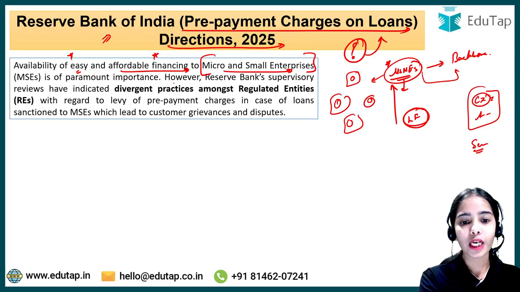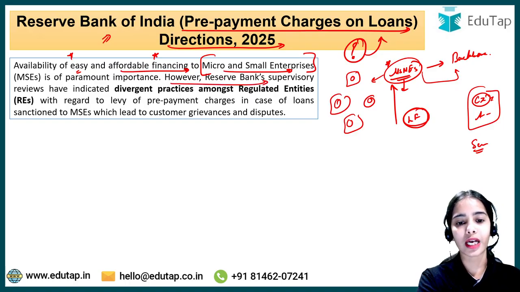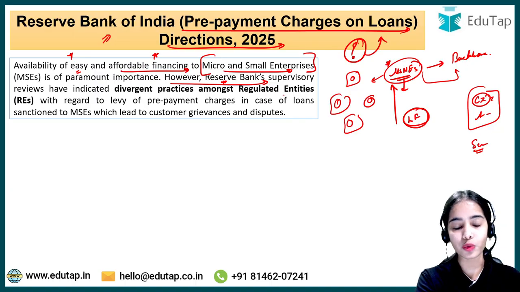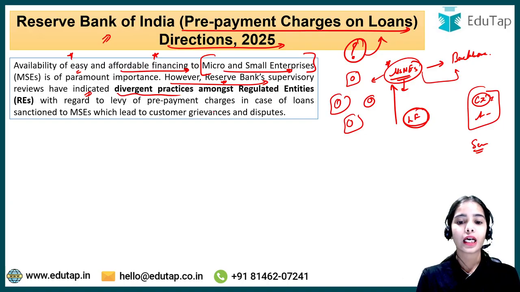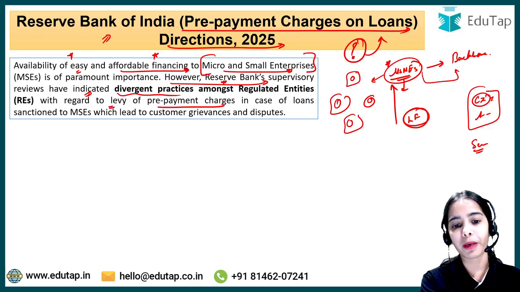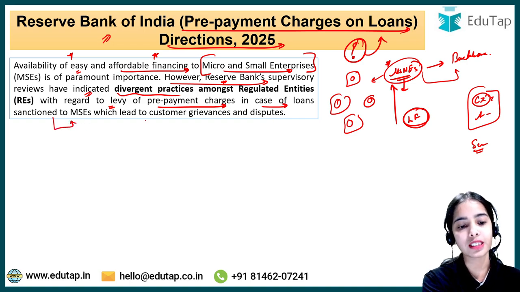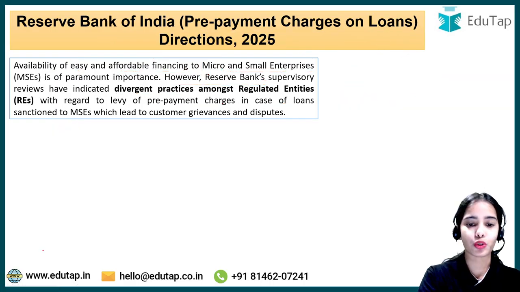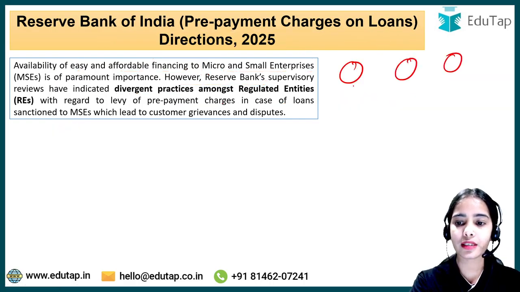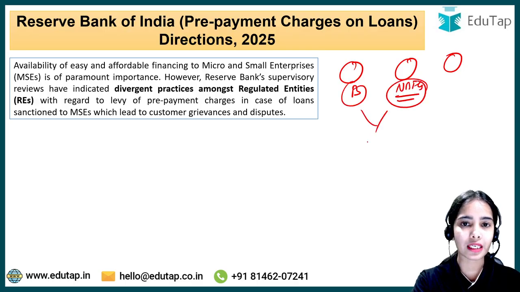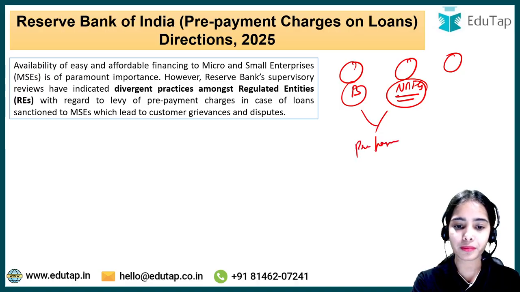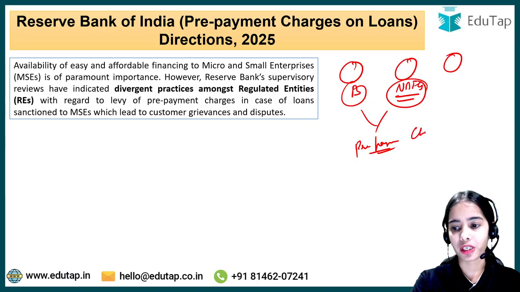However, the Reserve Bank has noticed, through its supervisory reviews, divergent practices, the different practices the different regulated entities are following in regard to levy of prepayment charges in case of loans sanctioned to micro and small enterprises, which lead to customer grievances and disputes. So basically, the different regulated entities, the different banks and NBFCs, are following different practices in regards to the prepayment charges on the loans.